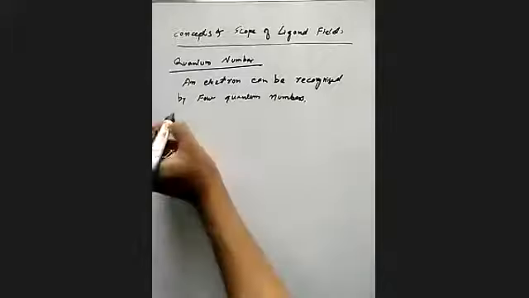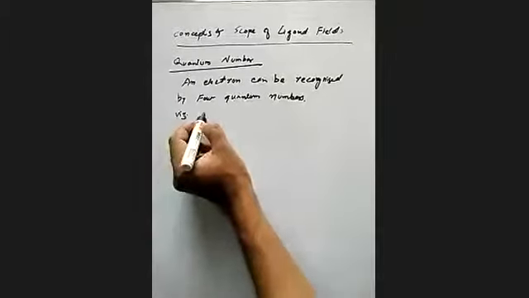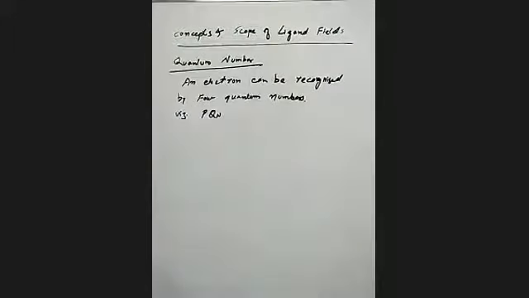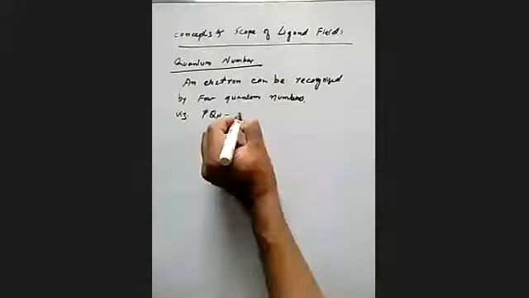And what are the quantum numbers? We know PQN means principal quantum number. The first is PQN, denoted by small n.